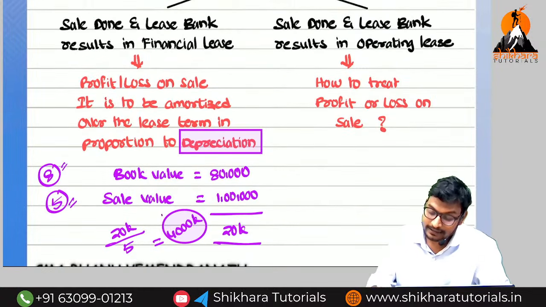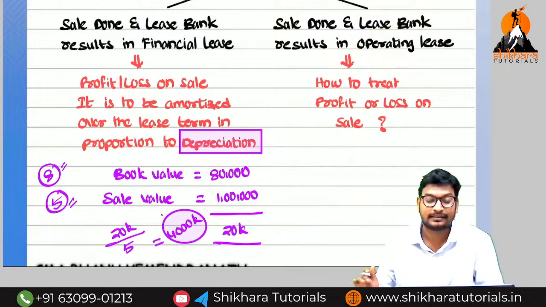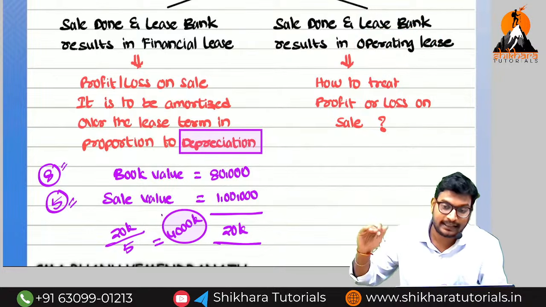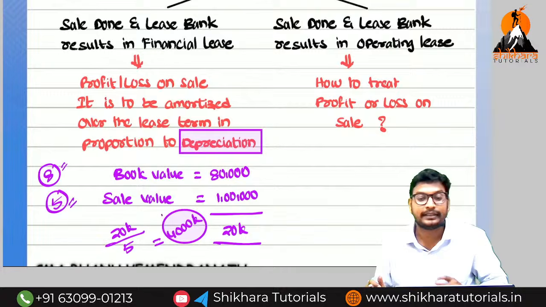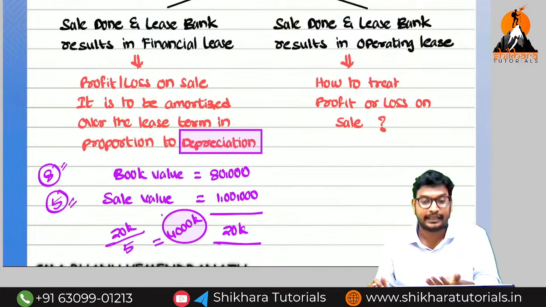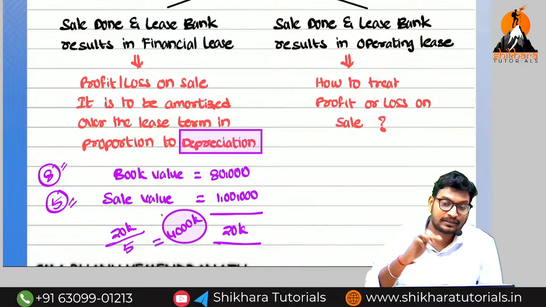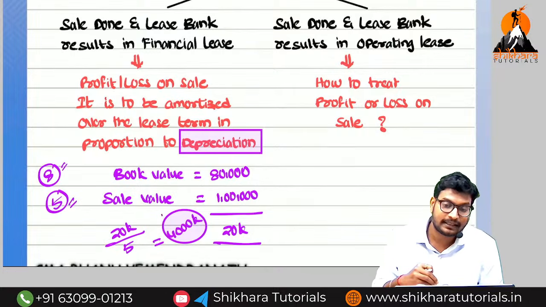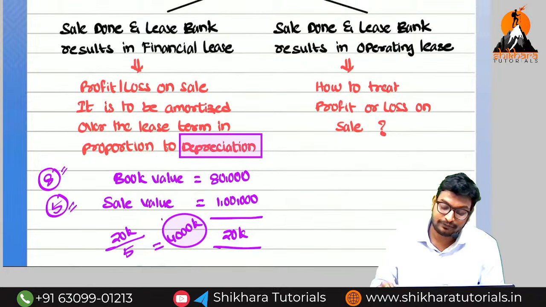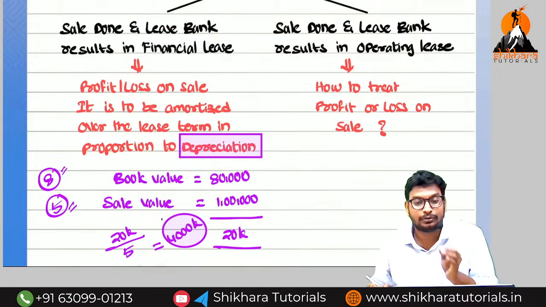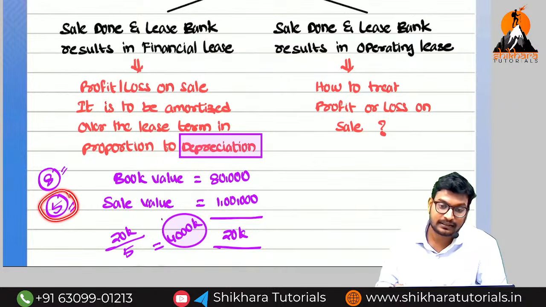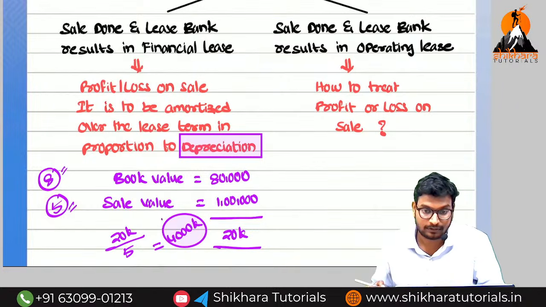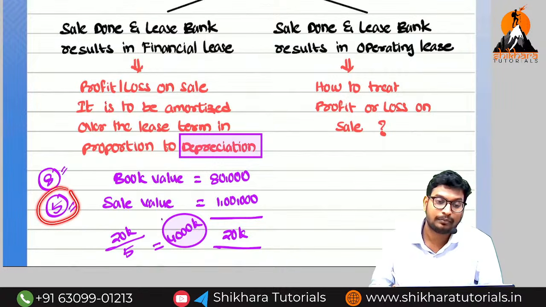Here we are seeing whether the lease is a financial lease or an operating lease. We are not doing the accounting treatment for the financial lease and operating lease; we already know that. Now we are finding out what to do with the profit at the time of sale of the asset: recognize it immediately, or do the amortization. If it is a financial lease, you should do the amortization proportionate with the depreciation. That many years of depreciation, that many years you amortize. How many years is the depreciation? Based on economic life or lease term, whichever is lower.